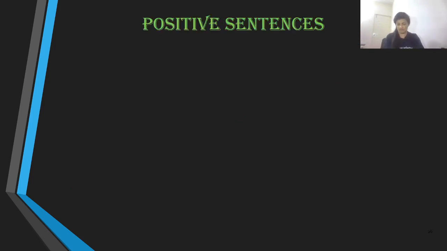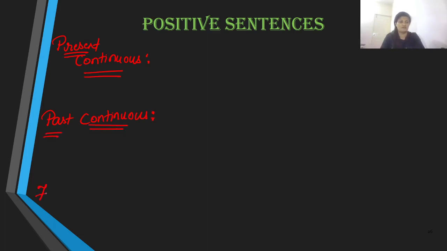Now let us talk about the sentence structures of positive sentences. Let us talk about present continuous first. And what is the second one that we have? Well, we have past continuous. And the third one that we have is future continuous. These are our three timelines when it comes to continuous tenses.